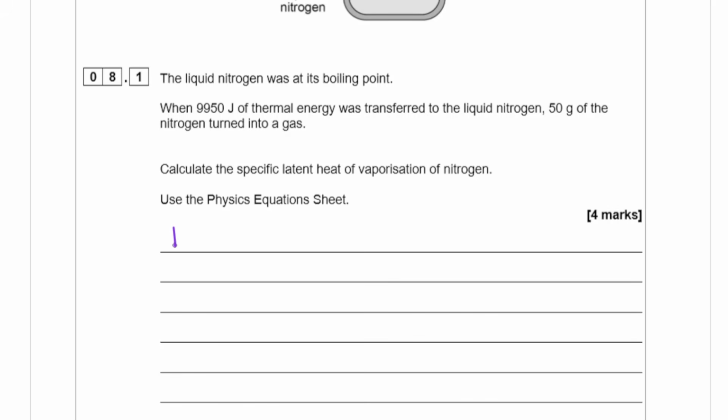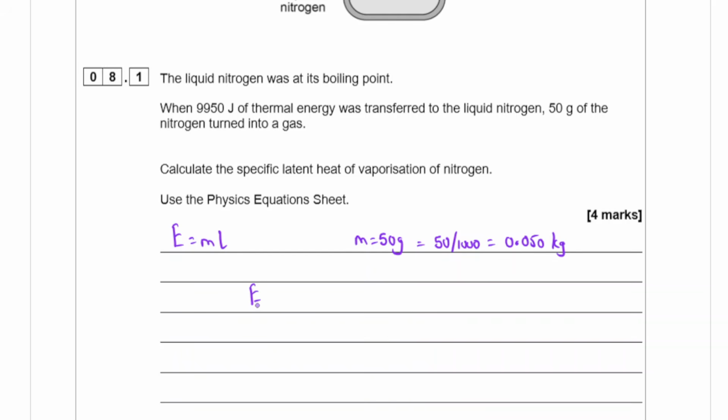Now, the energy transferred is equal to the mass multiplied by the specific latent heat. Now, mass is 50 grams. You need to convert that to kilograms, which will be 50 divided by 1000. That will give you 0.050 kilograms.